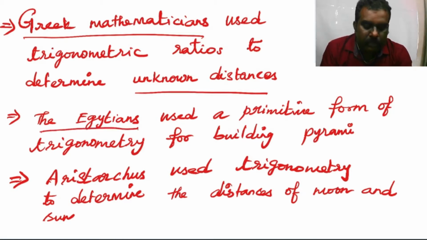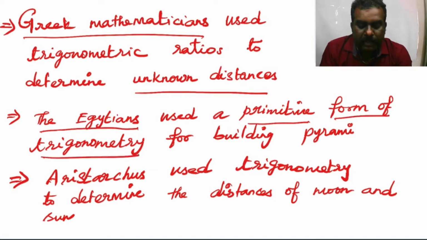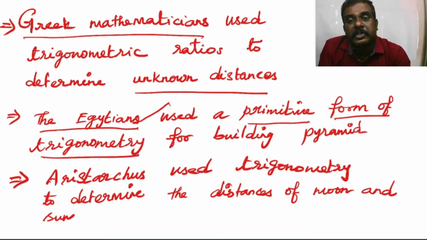The Egyptians used a primitive form of trigonometry for building pyramids. They measured angles of directions with the help of trigonometry, the Pythagorean theorem and simple algebra, so that the sides of the pyramid were facing the directions north, south, east and west.